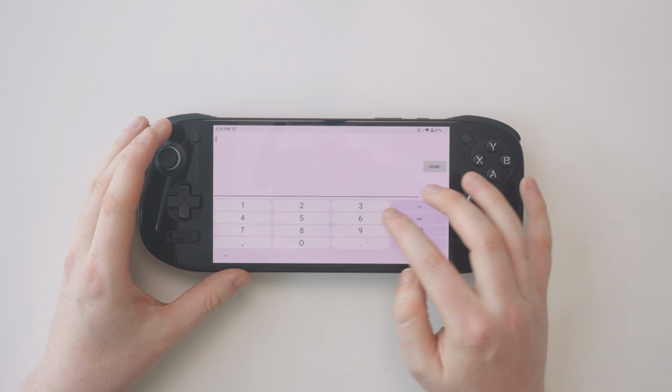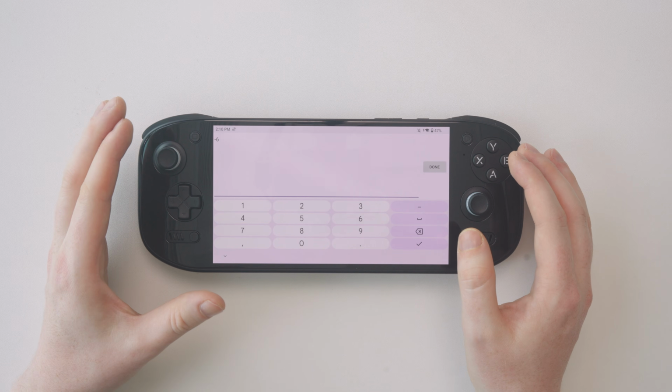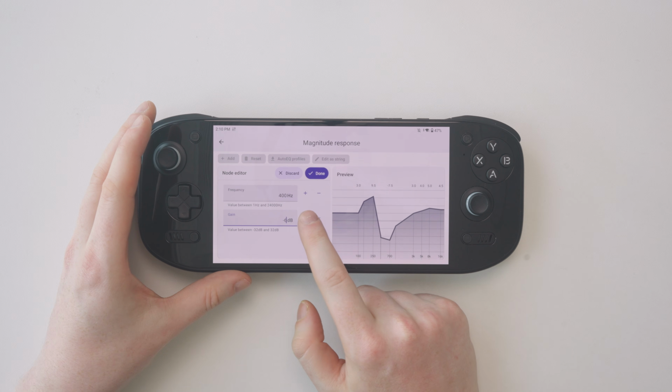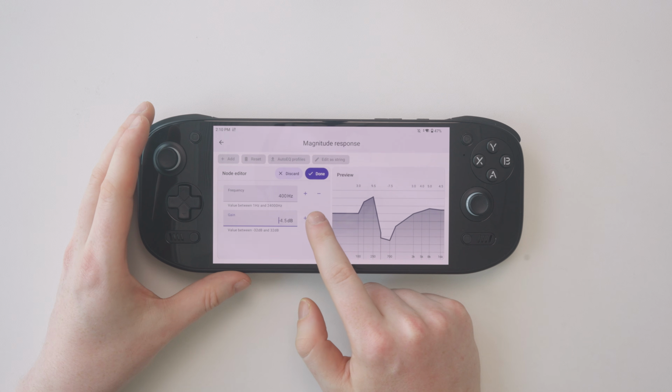A good place to start might be -6 for something we do want to cut quite a bit of, so let's hit -6, and you'll see it reflected in the chart. And you can actually play around with this plus and minus gain figure as you listen to music to tune it to taste.